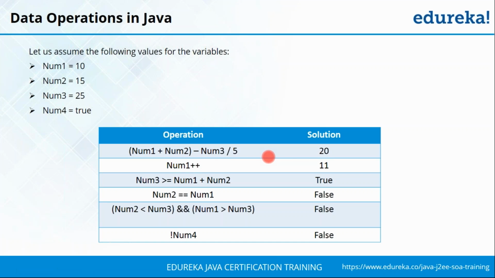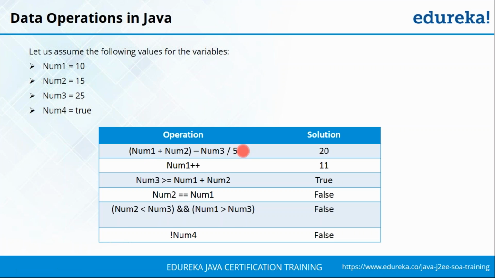Now this is something that you have in maths that you may be familiar with. First the bracket value is computed, then you look at the precedence. So you have division first, multiplication, addition, then subtraction. Before any arithmetic expression is computed, you're going to follow the BODMAS rule. That is, you first consider the brackets, then check if there are any divisions present, then multiplications, additions, and finally subtractions.